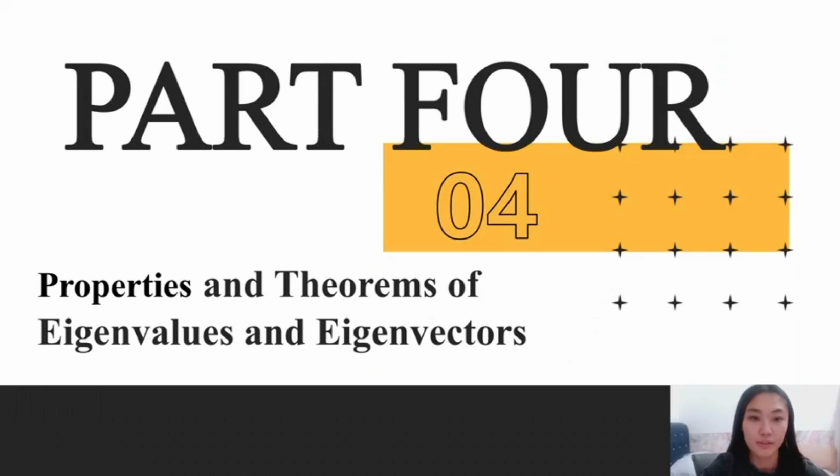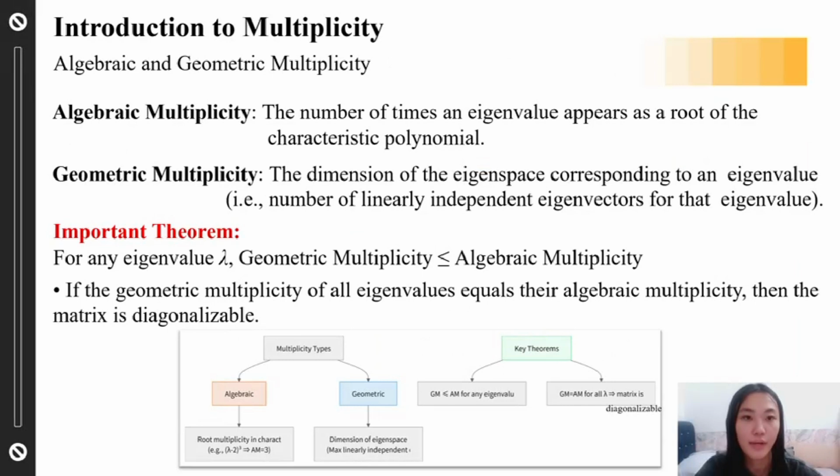Let's talk about the properties and applications of eigenvalues and eigenvectors. Let's start with two key concepts related to eigenvalues: algebraic and geometric multiplicity. Algebraic multiplicity means how many times an eigenvalue appears in the characteristic polynomial. Geometric multiplicity is how many linearly independent eigenvectors you can find for that eigenvalue, in other words, the dimension of the eigenspace. There is a very important rule to remember. For any eigenvalue, geometric multiplicity is always less than or equal to algebraic multiplicity. If they are equal for all eigenvalues, then the matrix is diagonalizable.